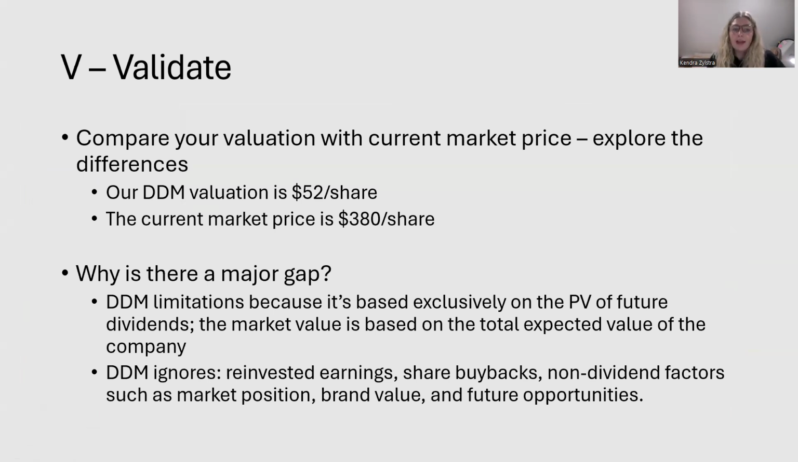So why is there this major gap? As we already talked about a little bit, the DDM, this model, has a lot of limitations because it's based exclusively on the present value of future dividends. The market value, on the other hand, is based on the total expected value of the company. So there's this big gap between what the DDM solved for versus the current market price, which takes a lot of other things into consideration. The DDM ignores reinvested earnings, share buybacks, and non-dividend factors such as market position, brand value, and future opportunities.